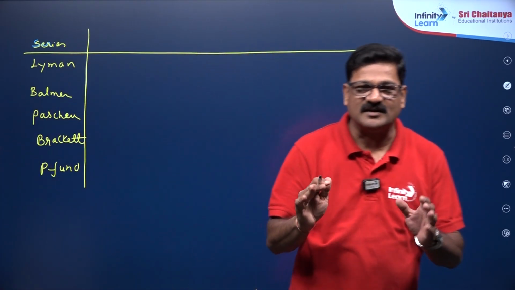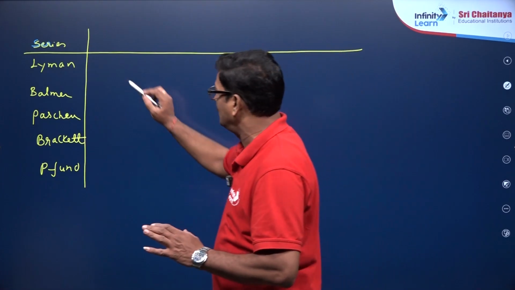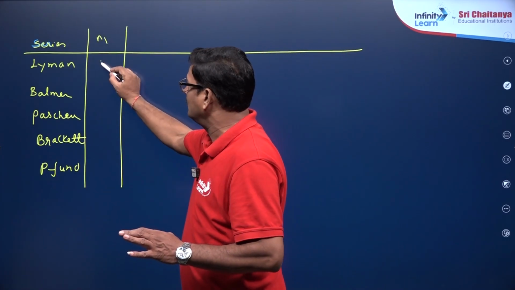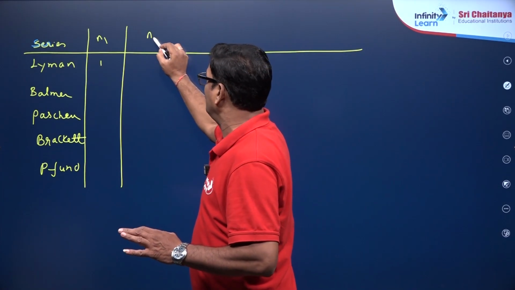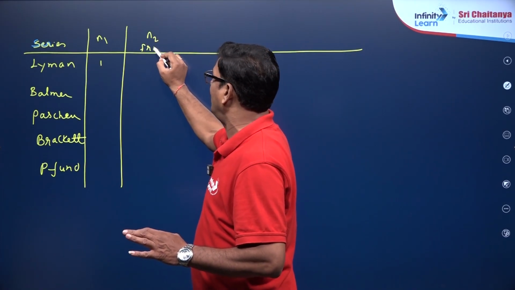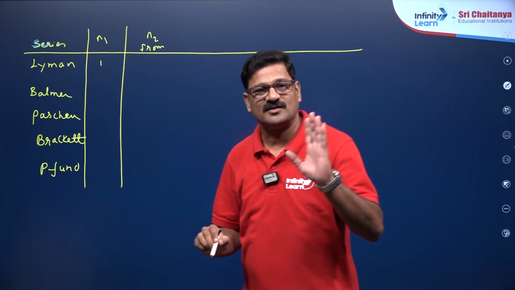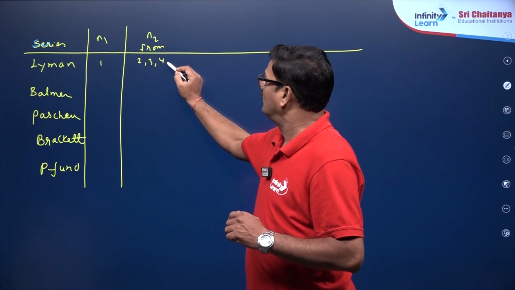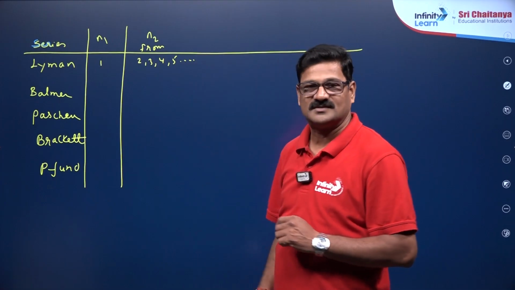The shell to which the electron is coming is said to be the n1 value. For the Lyman series, n1 is equal to 1, and n2 is the shell from which the electron is coming. If the electron is coming to n equal to 1, it can come from 2, 3, 4 and 5, and it goes like this.